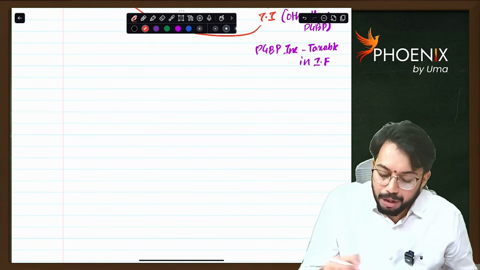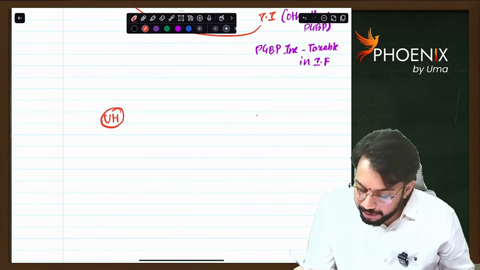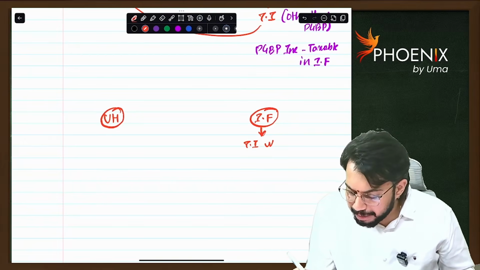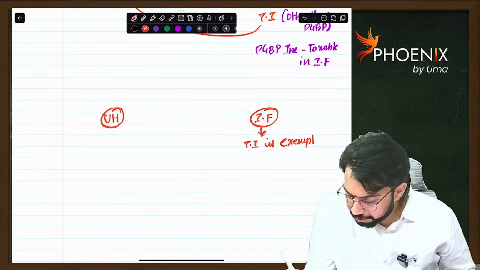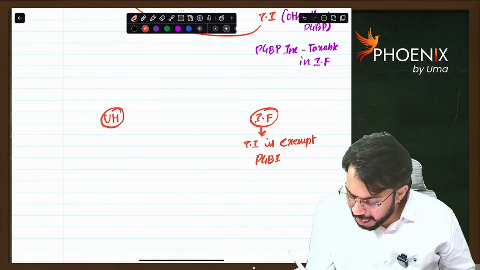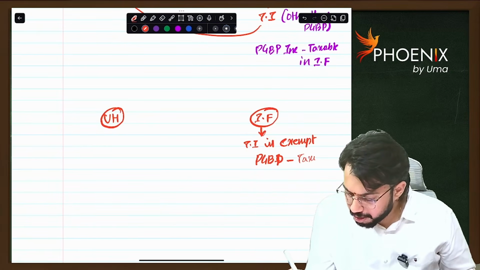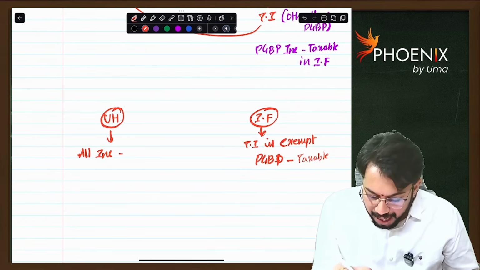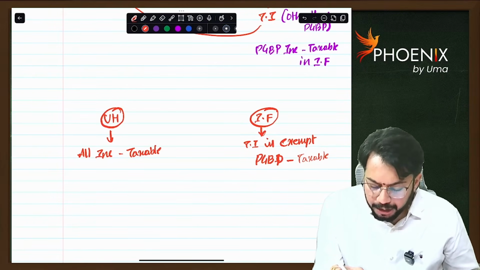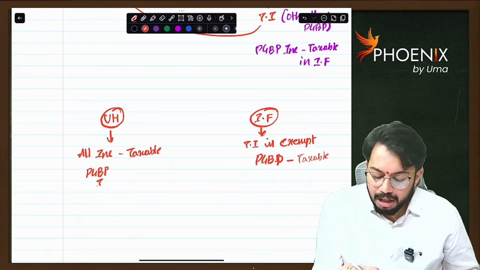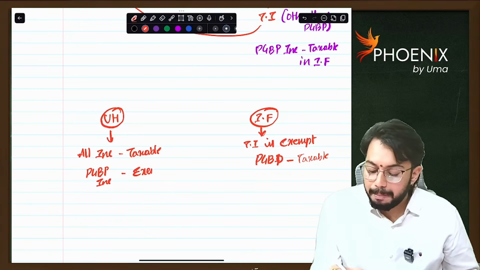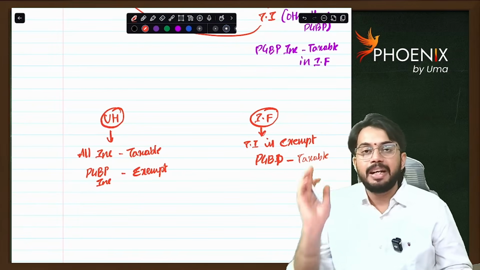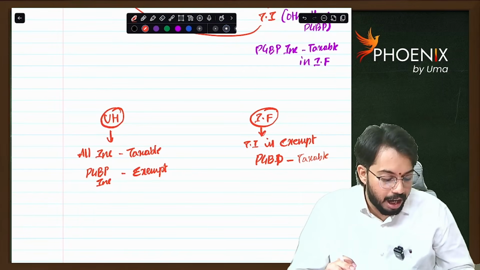So very simple, unit holder is there, investment fund is there. In the hands of the investment fund, total income is exempt, PGBP income is taxable. Vice versa, in the hands of the unit holder, all income is taxable, PGBP income is exempt. Sir, why is PGBP income exempt? Because the investment fund is already paying tax on PGBP income. So that's why it is exempt in the hands of the unit holder. Are you able to understand?